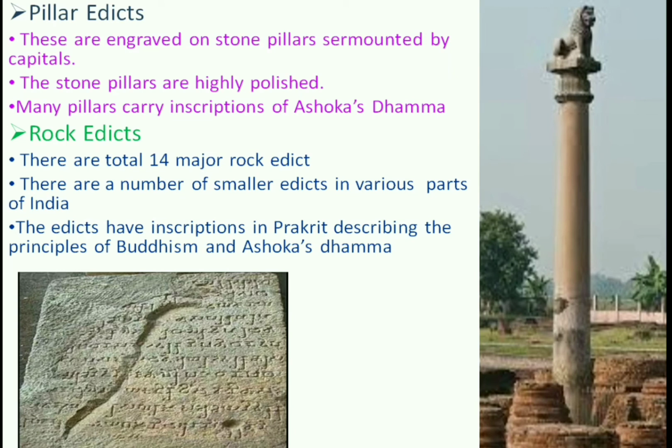Rock edicts. There are 14 major rock edicts and a number of smaller edicts in various parts of India. These edicts carry inscriptions in Prakrit describing the principles of Buddhism and Ashoka's Dhamma.